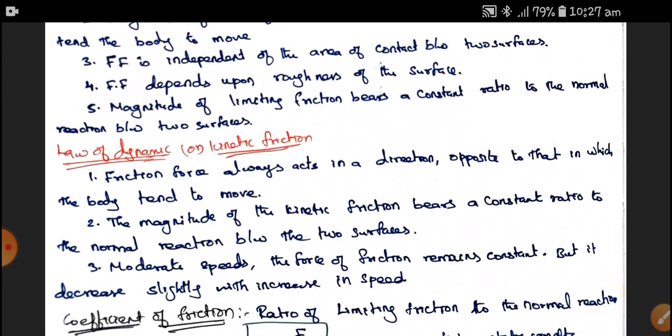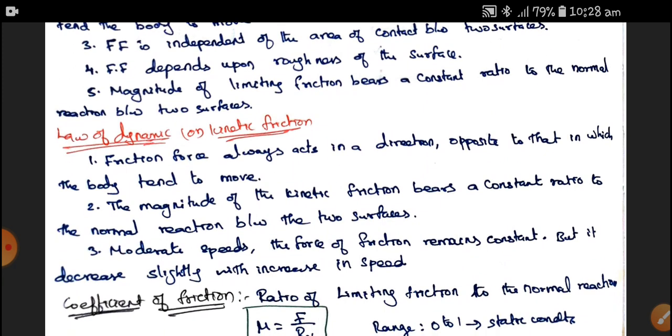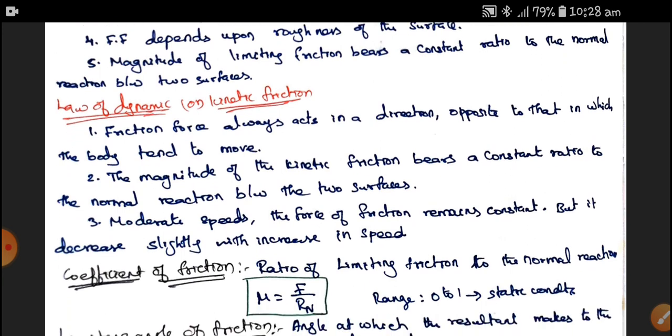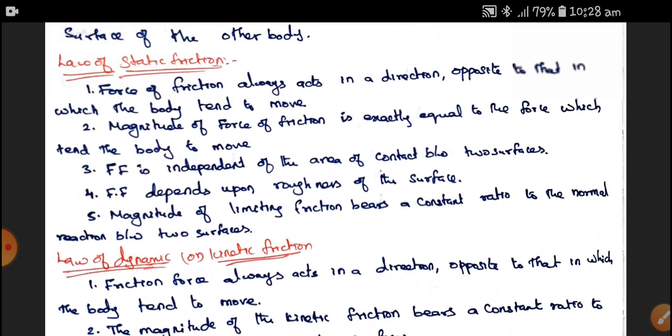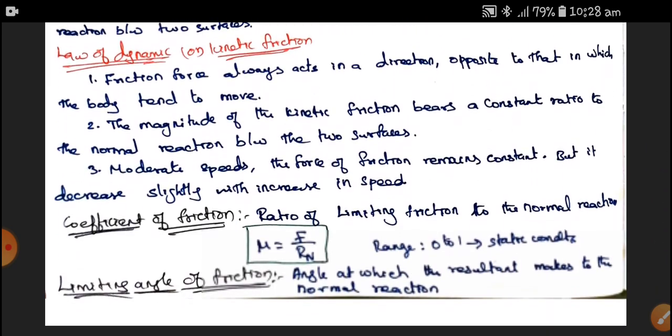Why? Because at higher speeds, the dynamic friction loses its value. Therefore, if we increase the speed, the dynamic or kinetic friction will reduce. That is the meaning here. I hope you have understood the law of static as well as dynamic friction.